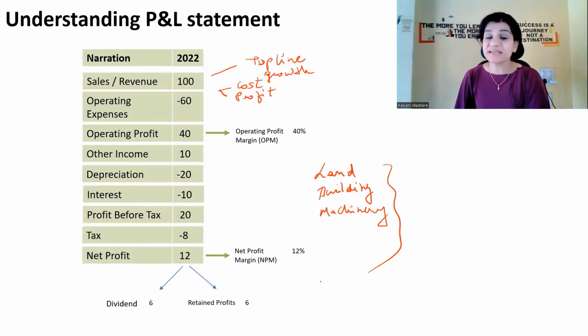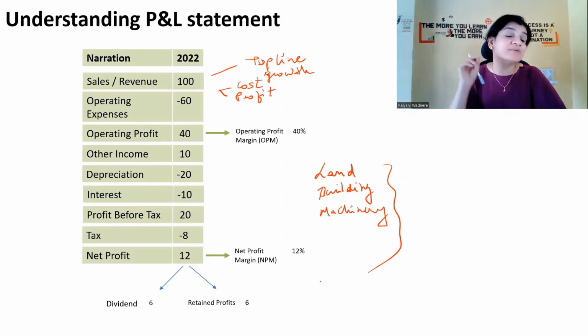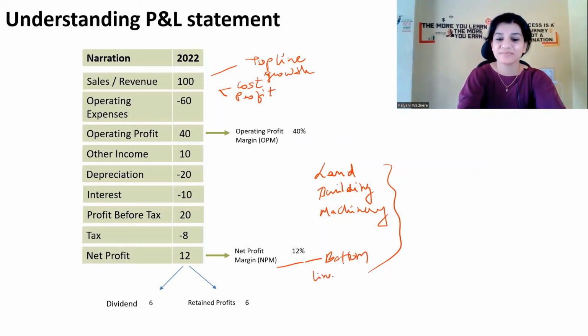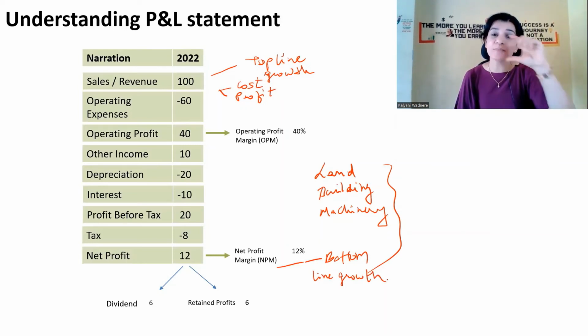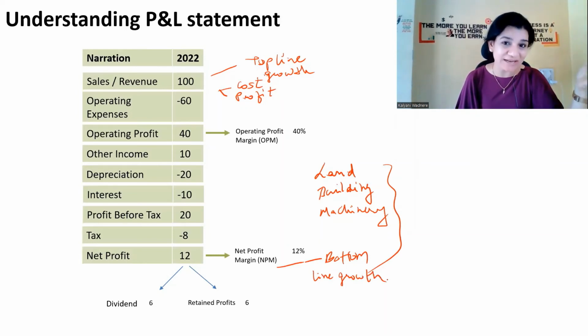So this is how the P&L statement is prepared, and the important terms that we always need to focus on are the top line growth of the company and the bottom line growth. Now, what is bottom line growth? Bottom line growth is the net profit. Okay. The sales revenue comes on the top of the P&L statement. So top line growth, and net profit comes at the bottom of the P&L statement.